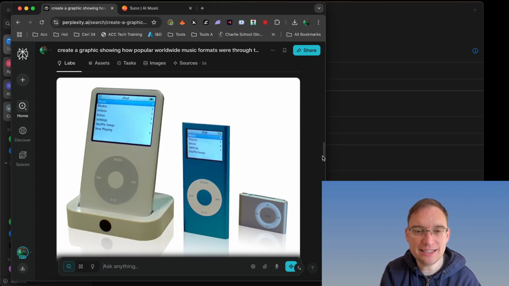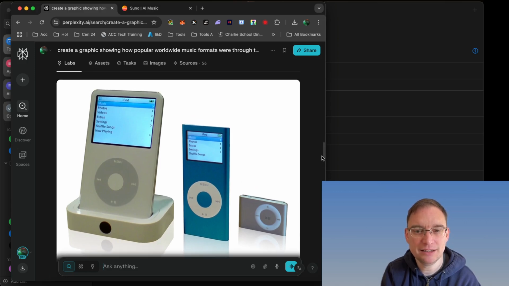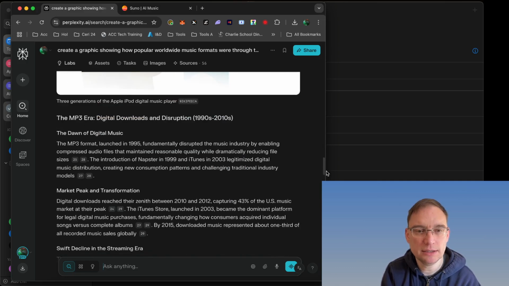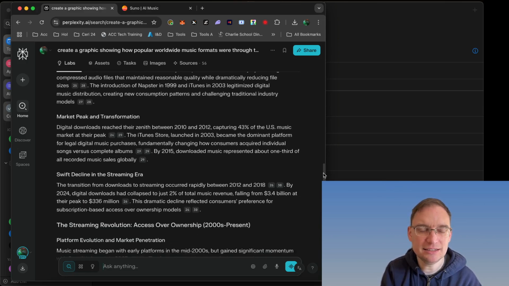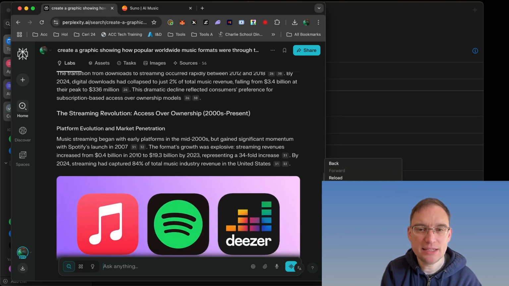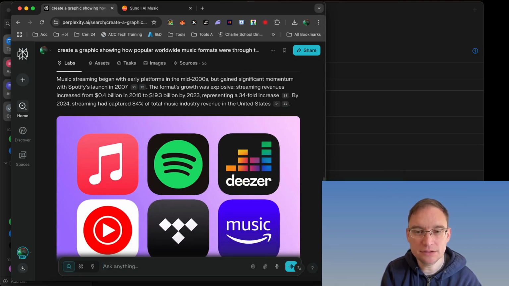And then look at this, the MP3 player. Wow, 3 generations of the Apple iPod digital music player. Look at that, that's so cool. I love that picture. And then it talks about MP3 disruptions, digital downloads and disruption during the 90s and 2010s. Yeah, it talks about Napster and iTunes. This is crazy. Then the streaming revolution from the 2000s.